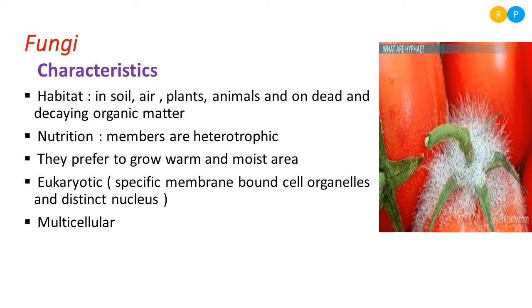Because the kingdom Monera consists of unicellular prokaryotic organisms. Kingdom Protista consists of unicellular eukaryotic organisms. But the fungi are the first members where we are going to see the multicellular body nature, because they are complex organisms compared to the organisms coming under the Protista and Monera kingdoms. Even though we have some exceptions here, the best example for a unicellular fungus is yeast. So this is the exception case.